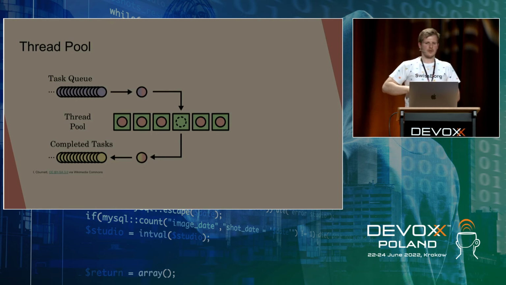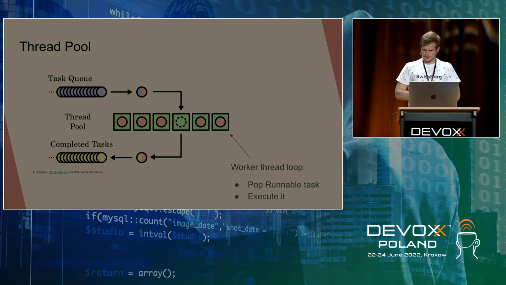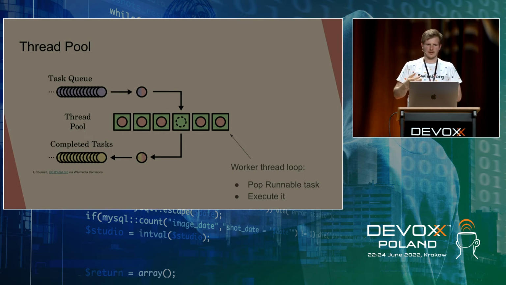What we do is create thread pools. We do not create threads on demand, but we pre-create a group of threads, and those threads take care of execution of our runnable tasks. In this picture, we can see 6 green boxes, which are basically our threads, and those threads are picking tasks one by one from the queue and executing them. Each thread has a big loop that is going on infinitely, and the operations in this loop are as follows. First, taking the next task from the queue, then executing it, and then repeating the whole operation.